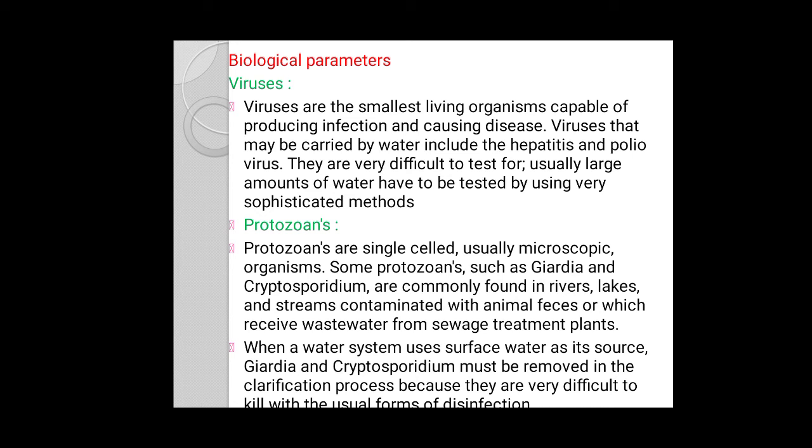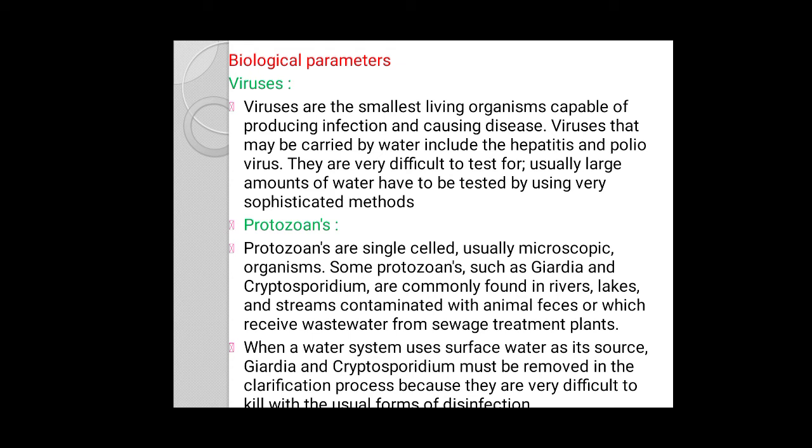Then second are the protozoans, which are single-celled, usually microscopic organisms. Some protozoans, such as Giardia and Cryptosporidium, are commonly found in rivers, lakes and streams.